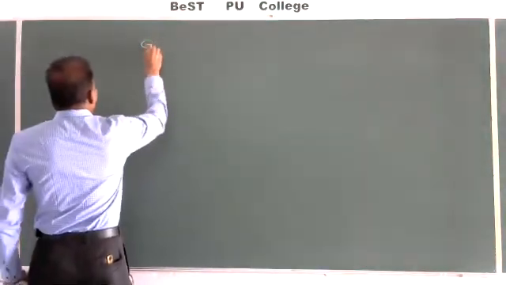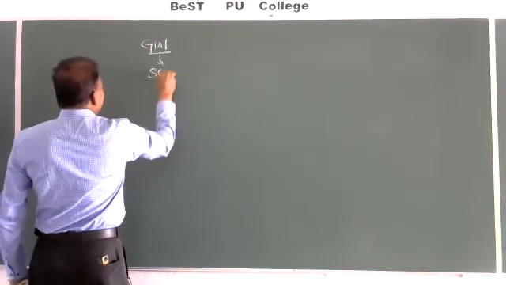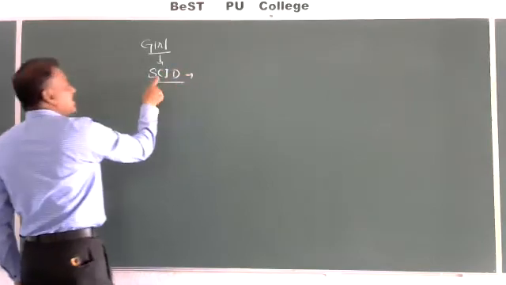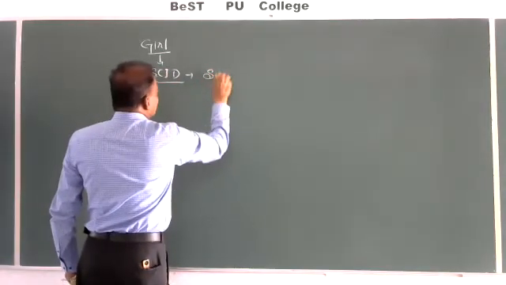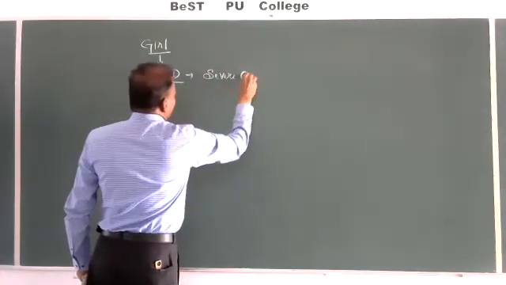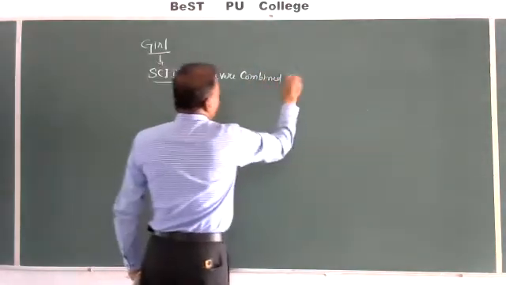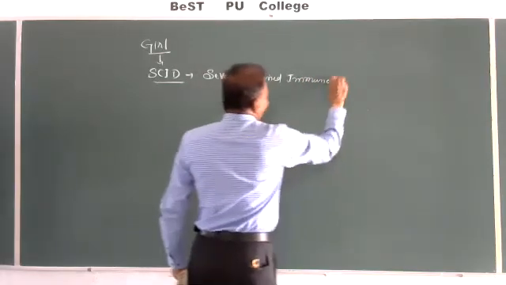That girl had a disease called SCID, which I explained in my previous class: severe combined immunodeficiency.